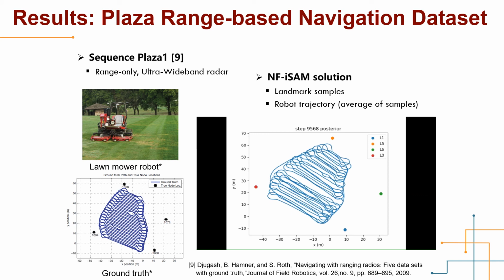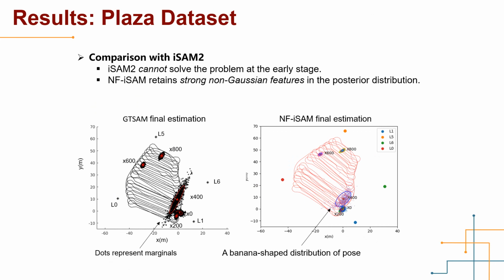The video demonstrates the smoothing capacity and the consistent performance over time of NF-iSAM. We provide a comparison with ICRA2021. ICRA2021 cannot solve the problem at the early stage due to non-Gaussian posteriors.